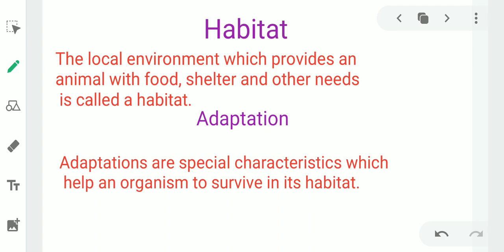Next definition is adaptation. Adaptations are special characteristics which help an organism to survive in its habitat. Means some special features which are present in any animal so that animal can live properly in its habitat. For example, fish has gills so it can breathe in water.